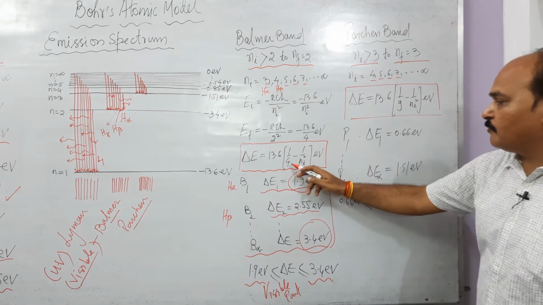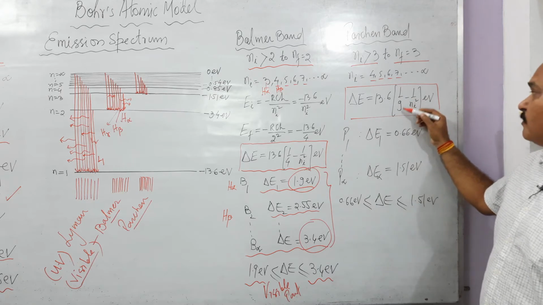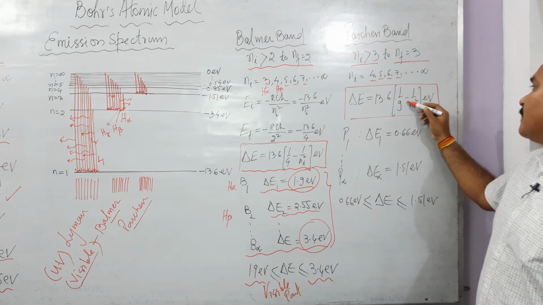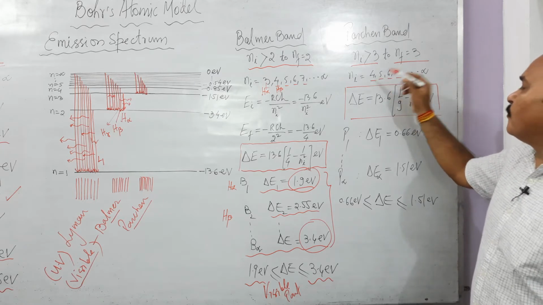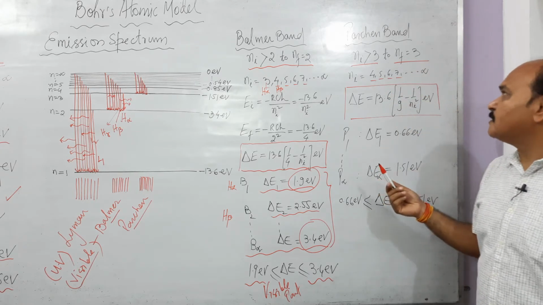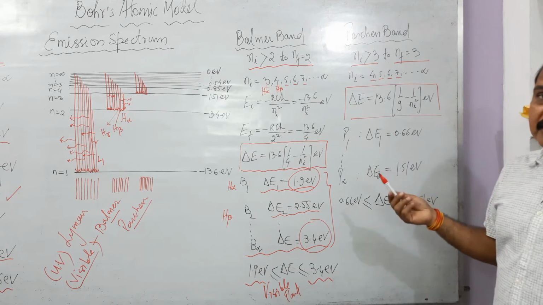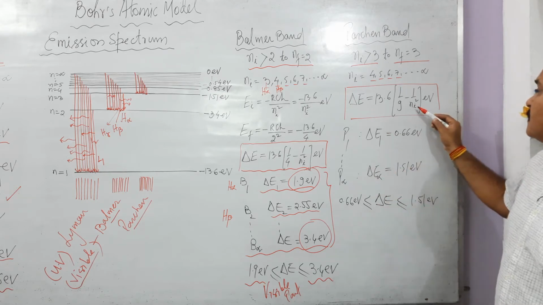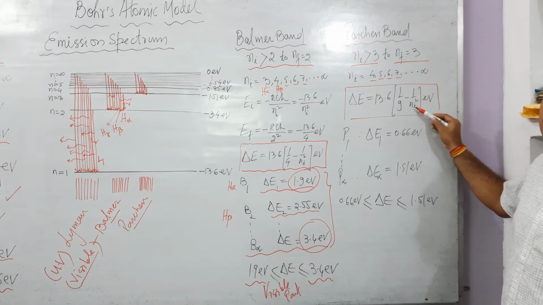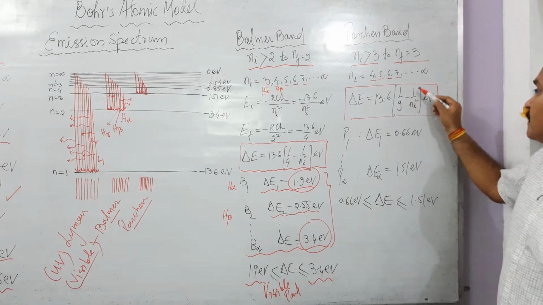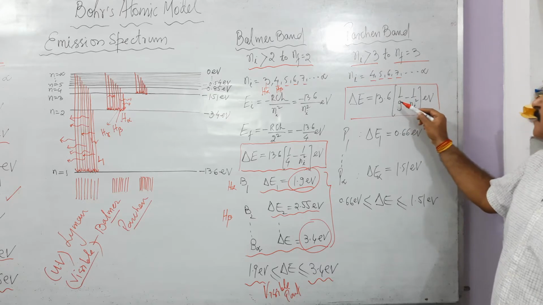So we get, instead of 4 here, 9 here. 3 square, 1 upon 3 square, that is 9, minus 1 upon Ni square. And remember, this Ni is equal to what? Minimum 4. So what is the energy of the first Paschen line? We have to substitute 4 here: 1 upon 9 minus 1 upon 4 square, that is 16, into 13.6.